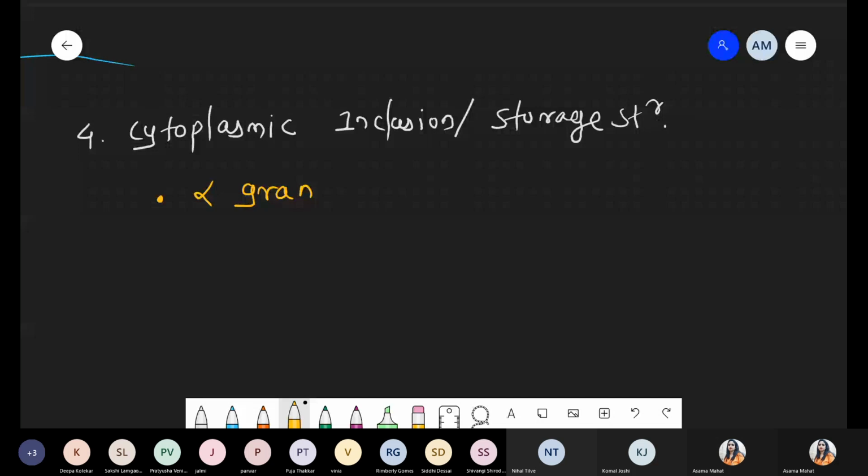Whenever we are talking about alpha granules, these are rich in myxophycean starch. It is made up of starch, but why are we using the word myxophycean? Because these are present in myxophyceae, that is, in cyanobacteria. That's why we use the word myxophycean starch. Next one, that is beta granules.